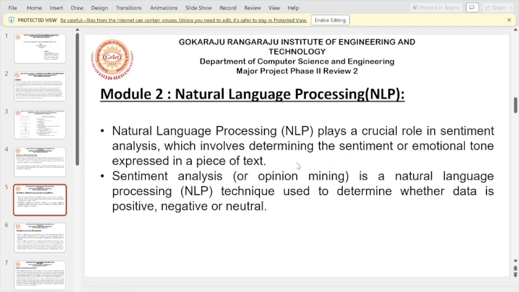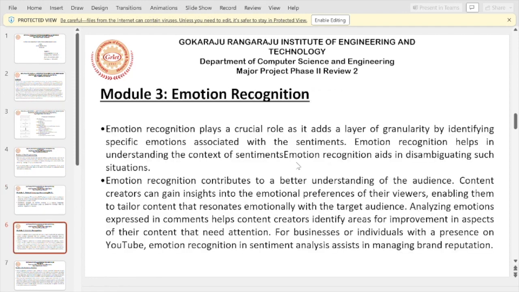Sentiment analysis is the natural language processing technique used to determine whether data is positive, negative, or neutral. Mind you, sentiment analysis will only give the result as positive, negative, or neutral. But emotion recognition, which is module 3, can give an output such as happy, sad, upset, discontent, content, anger, excited, etc. This plays a crucial role, and it adds a layer of granularity by identifying specific emotions associated with the sentiments. This helps the influencers know their target audience and how they can enhance their videos better.